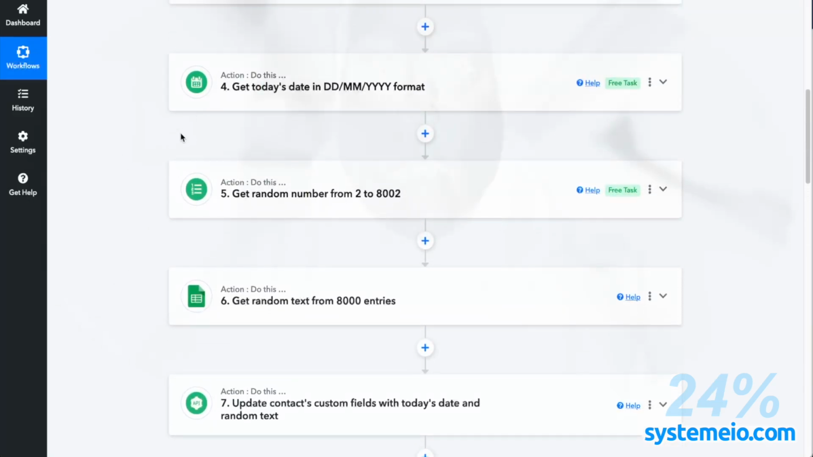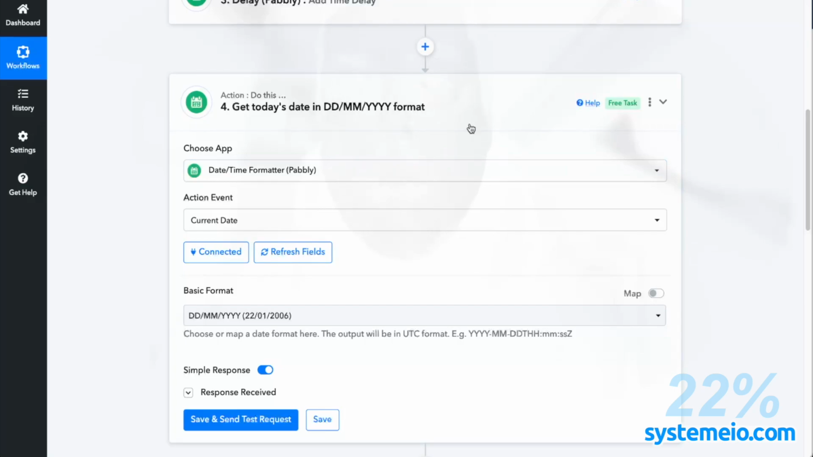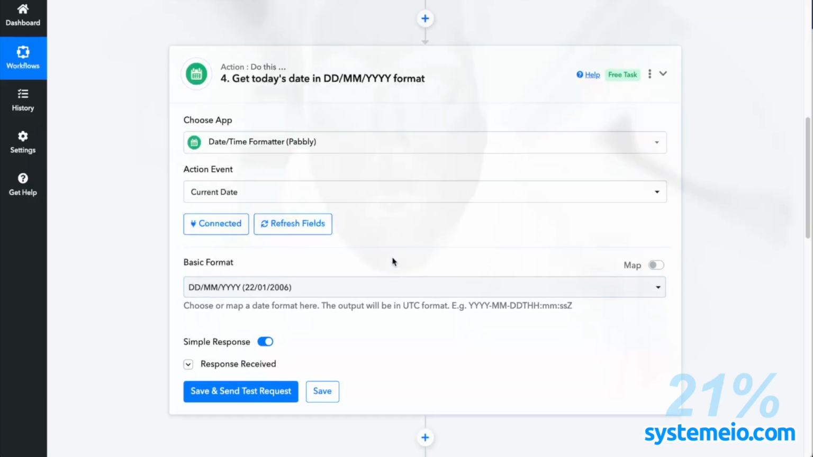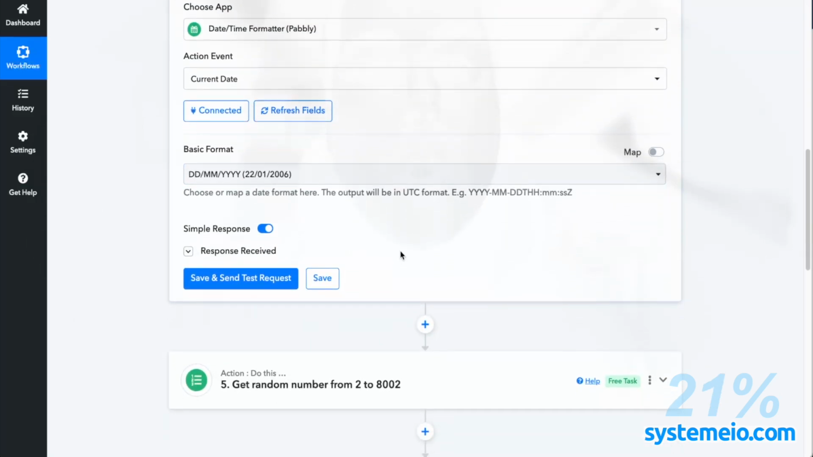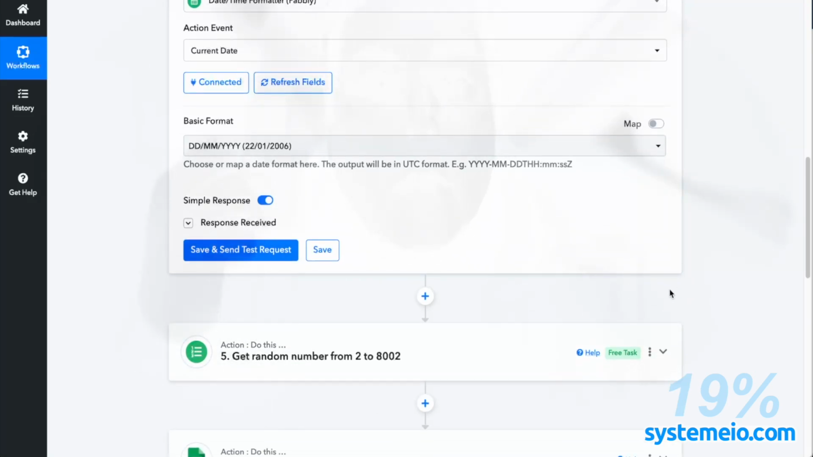which I take from here. For instance, in Pabbly Connect, to get today's date, it's a free task. You just ask for the date, it gives you the date, and then you can use it. I use it in the custom fields of the contact, and I use it in the subject of the email in the campaign.